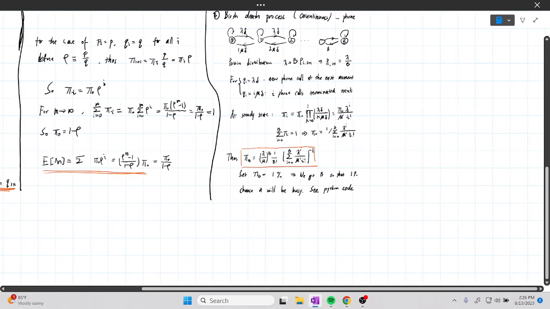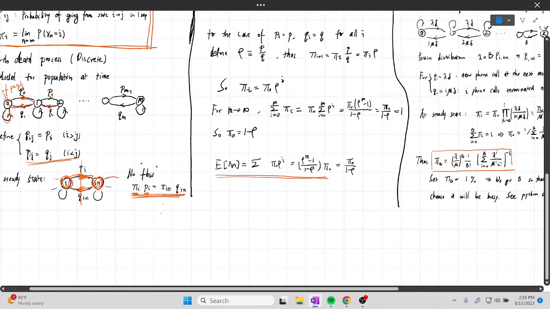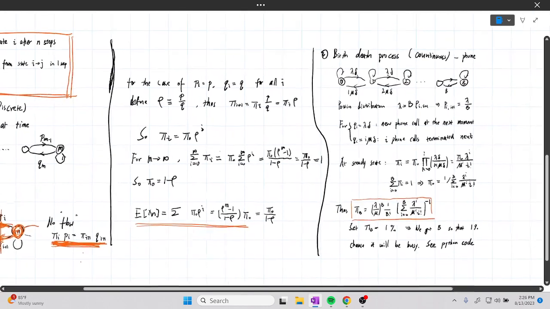So the flow in for this state equals the flow out. This is important. We use that.